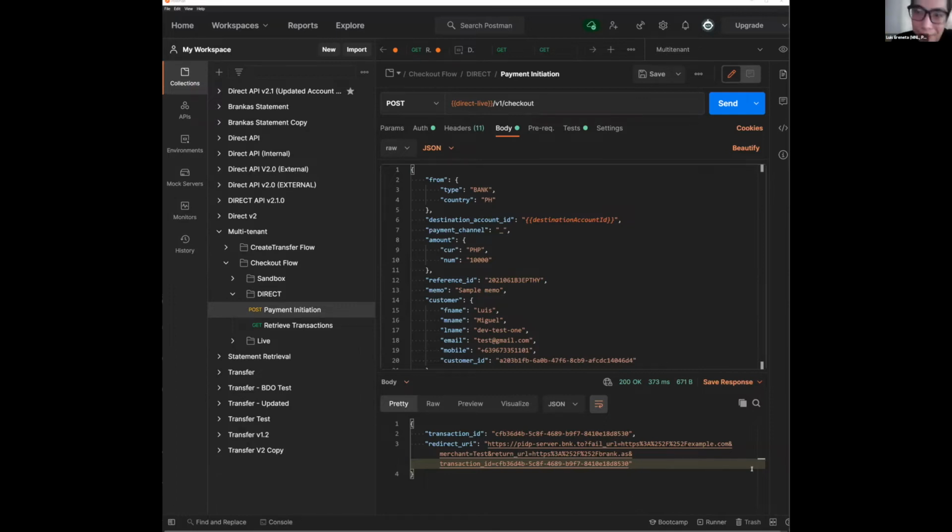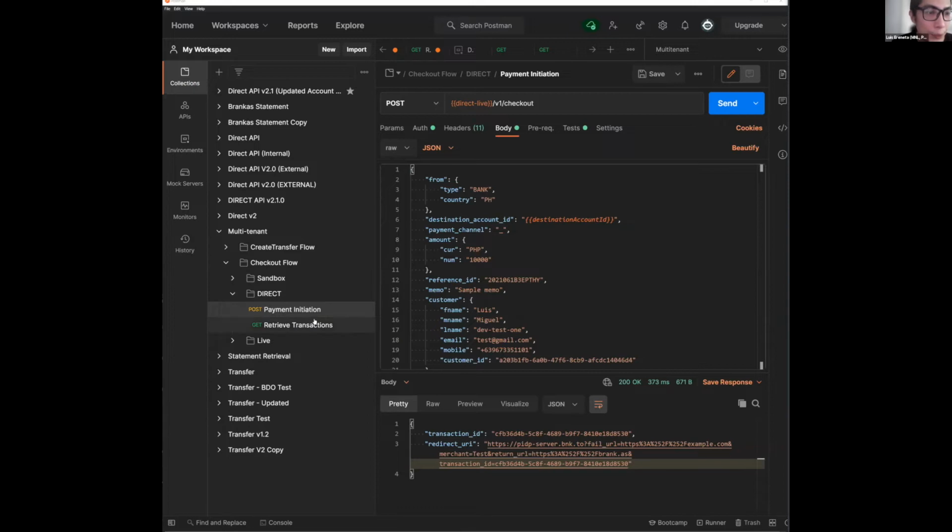Okay. Hi, everyone. It's great to meet everyone here. I'm just going to go over this really quickly. I hope that you guys can see my Postman right now. Essentially, this is Direct. These two endpoints that you see here: one is our payment initiation endpoint, and the other one is a transactions record retrieval endpoint. It's just a POST and a GET. That's pretty much payment initiation across multiple banks across different countries in Southeast Asia. We've simplified it to just basically two endpoints, right?